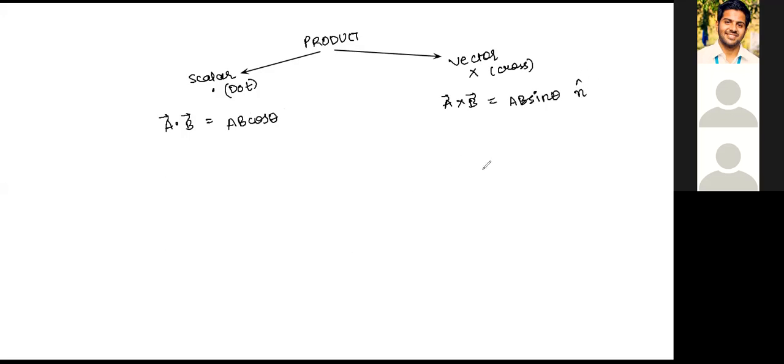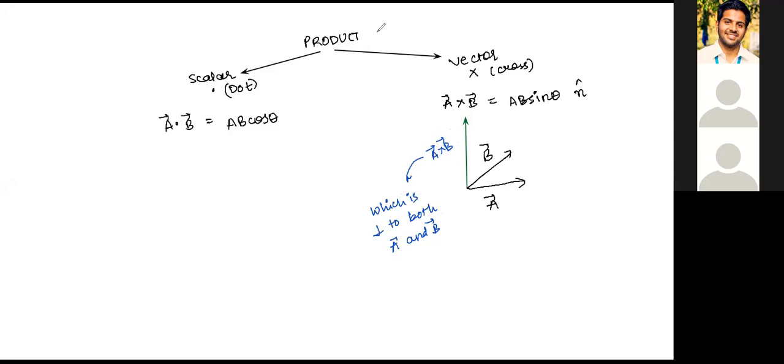What is n cap? Say we have a plane where two vectors are lying. Let's say this is A and this is B. When I talk about vector A cross B, this A cross B is a vector which is perpendicular to both A and B, right?